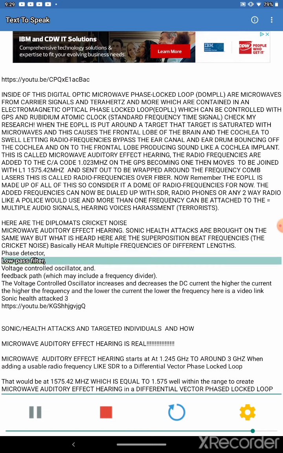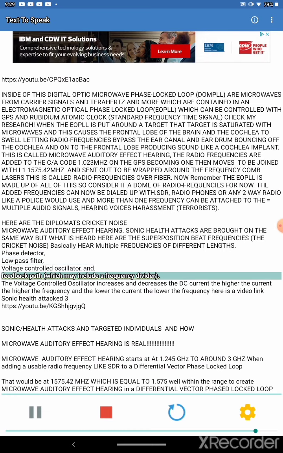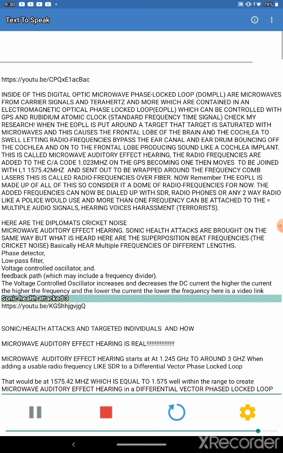Phase detector, low pass filter, voltage controlled oscillator, and feedback path, which may include a frequency divider. The voltage controlled oscillator increases and decreases the DC current. The higher the current, the higher the frequency, and the lower the current, the lower the frequency. Here is a video link. Sonic Health Attack 3.